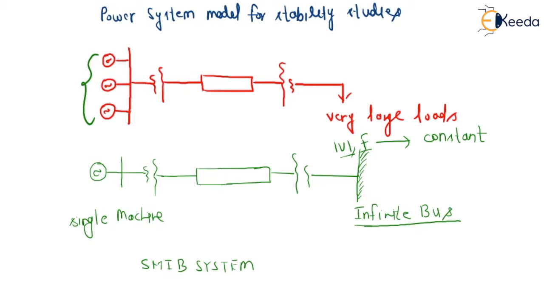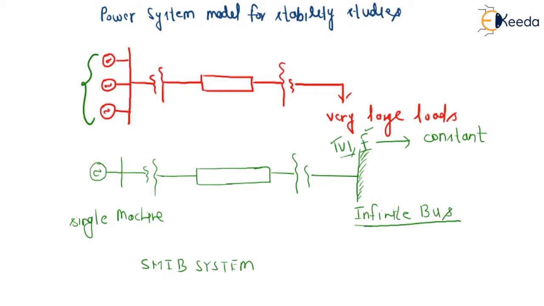Infinite bus means we assume a bus which has infinite loading. We know that if we change the reactive power load, there will be a change in voltage, and if we change the active power, there will be a change in frequency. We already know that.